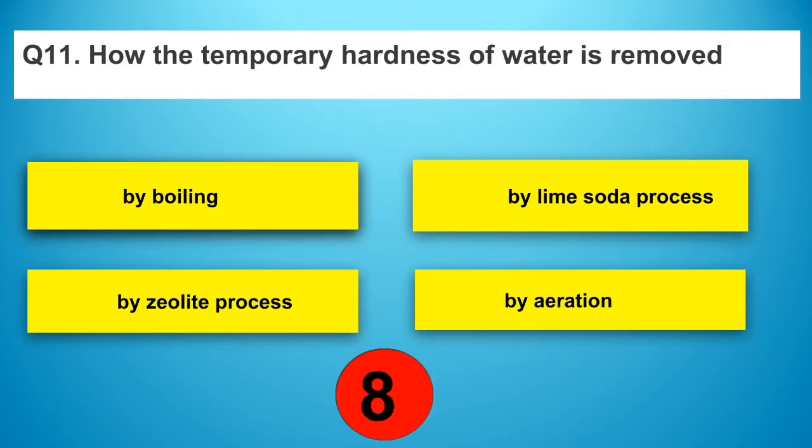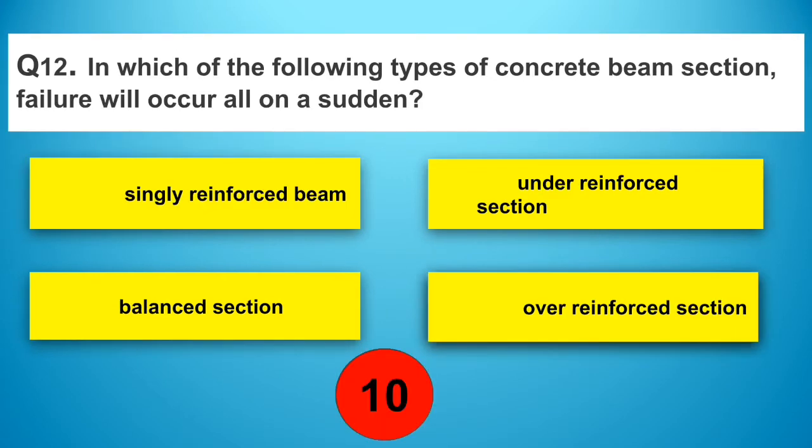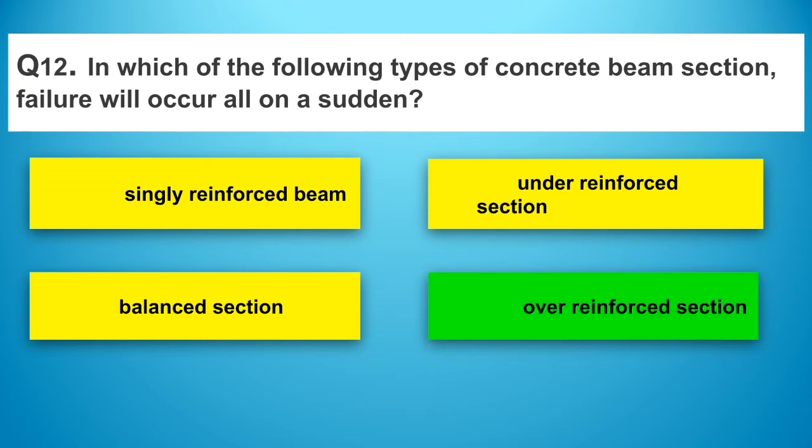How the temporary hardness of water is removed? Answer: option A, by boiling. In which of the following types of concrete beam section failure will occur all on a sudden? Answer: option D, over reinforced section.